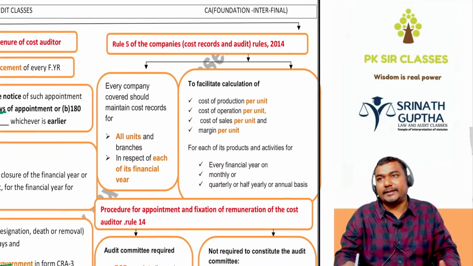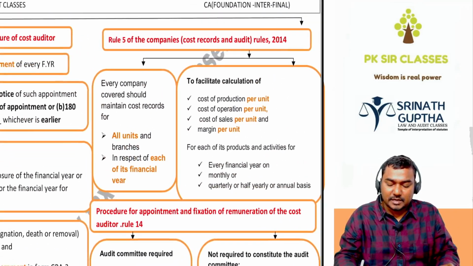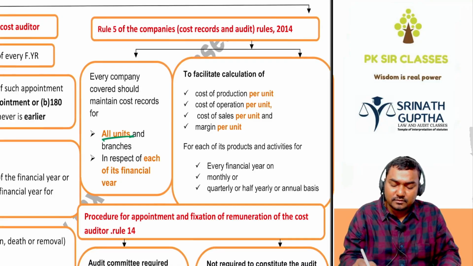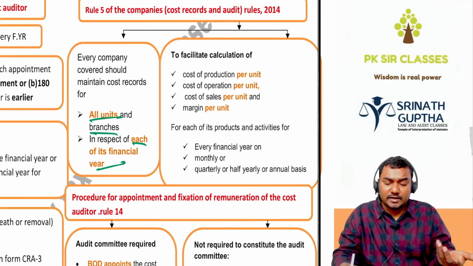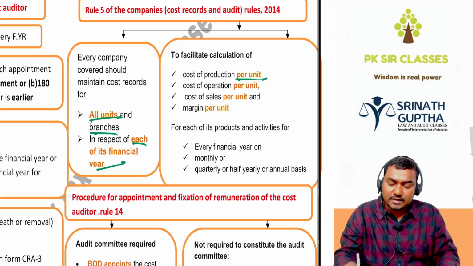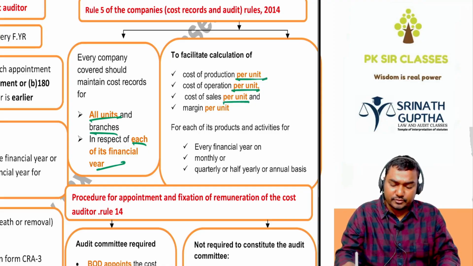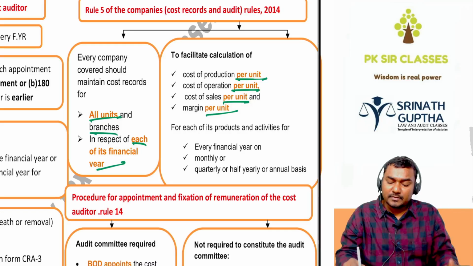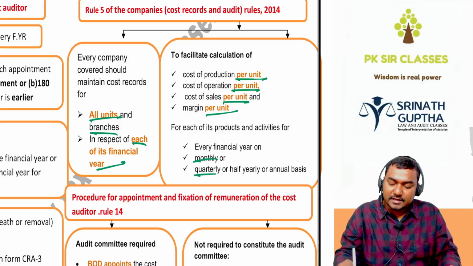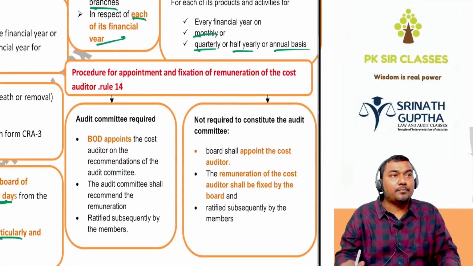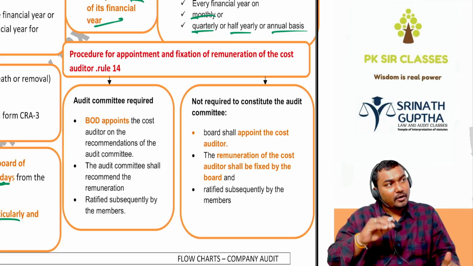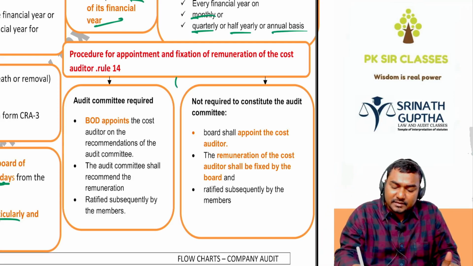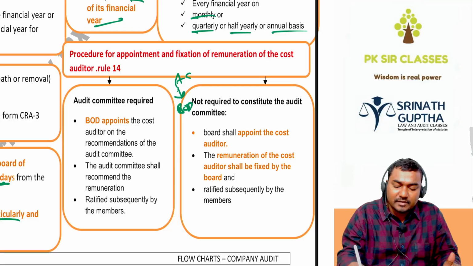So what we have to maintain if cost audit is applicable? We have to maintain the records for all units, all branches for each financial year. And if you see the cost records, we should be able to understand the cost of production per unit, cost of operation per unit, cost of sales per unit, margin per unit on the monthly basis, quarterly basis, half yearly basis, and annual basis. Procedure for appointment of the cost auditor. If audit committee is not there, BOD will appoint the cost auditor. If audit committee is also there, audit committee will recommend the name to BOD and BOD will appoint the cost auditor.